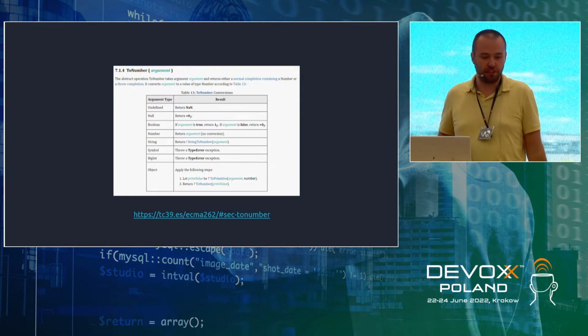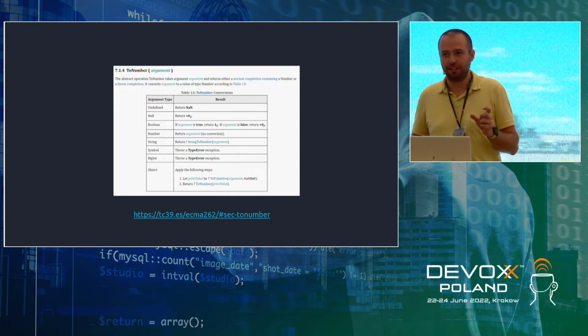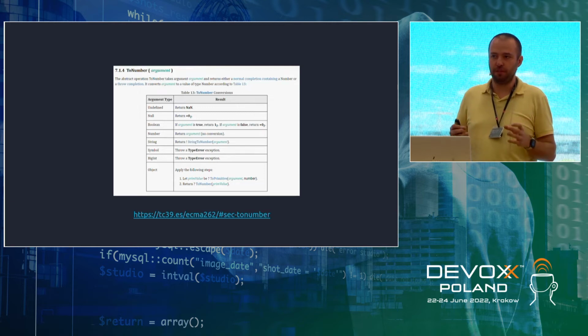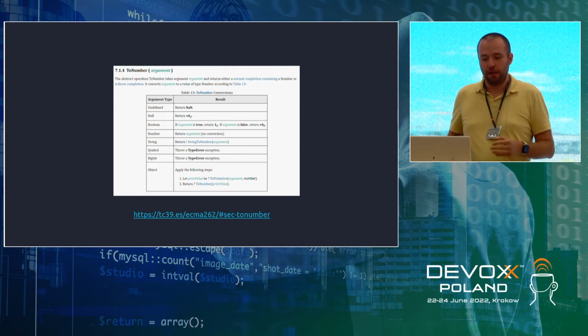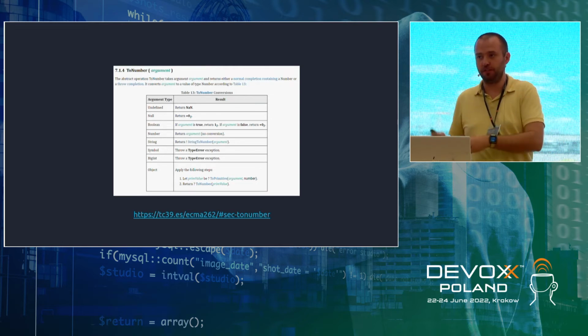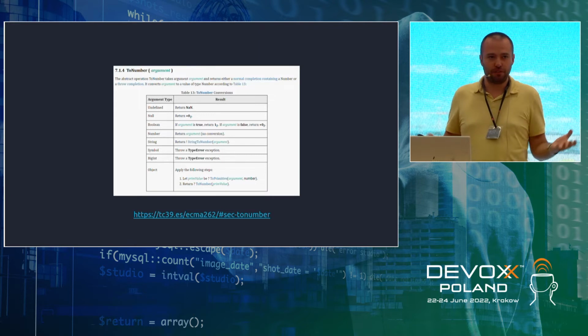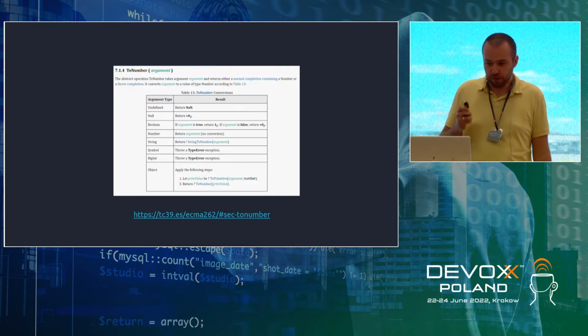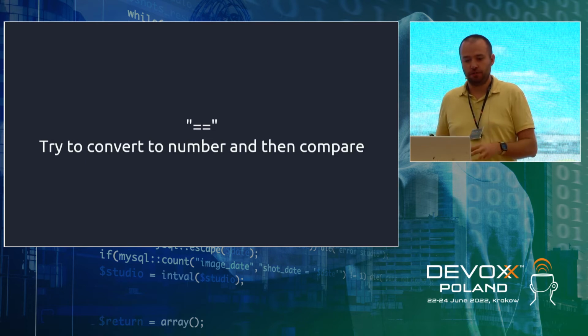For number, there's obviously no conversion. And for string it is quite interesting, because it will try to look at the literals. And what can be a literal? For example, an empty string will be converted to 0. Infinity as a string will be converted to Infinity as a number. Any numeric string will be converted to a number. That's pretty interesting. And for an object, it will first be converted to a primitive value, so Boolean, string, number, and so on, and then converted to a number. So one more time, double equal sign likes to compare numbers, and therefore it will try to convert any value to a number and then do the comparison.